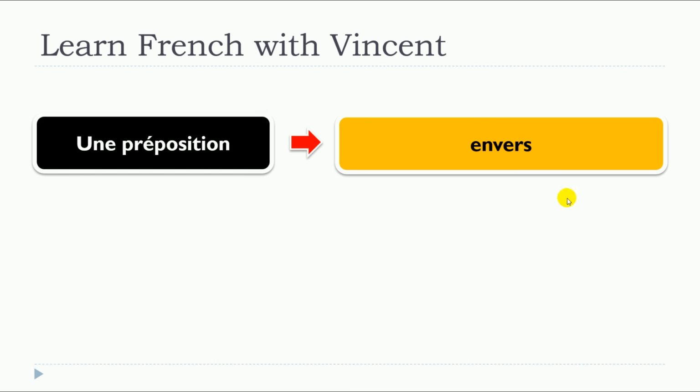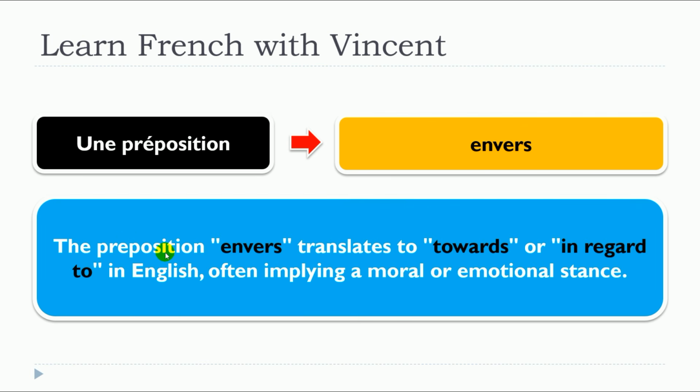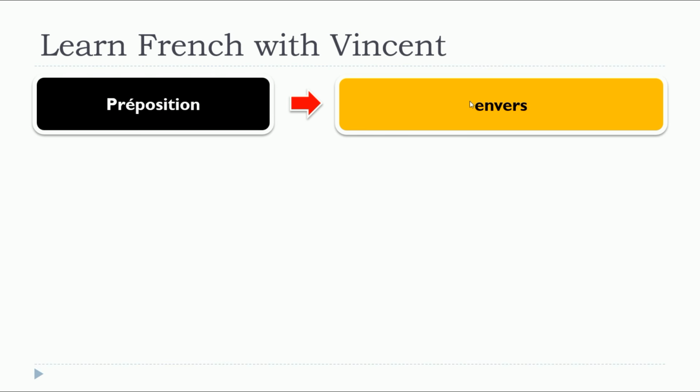So, this lesson is about envers. And the preposition envers translates to towards or in regard to in English, often implying a moral or emotional stance. And so we will see 4 examples with envers.